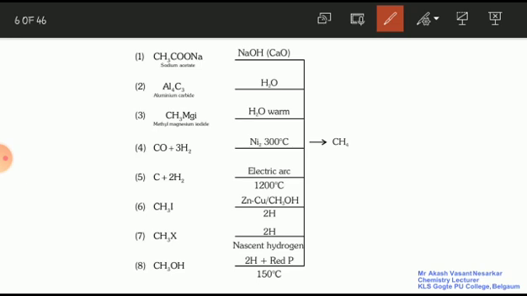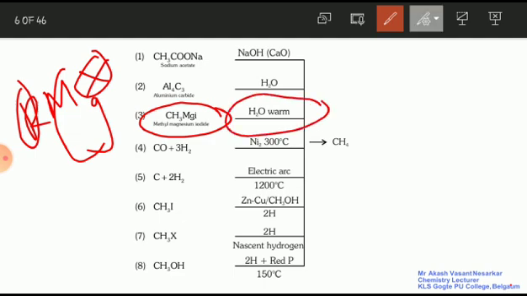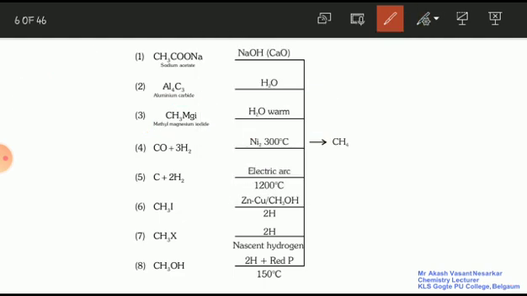Next, methyl magnesium iodide. This is your Grignard reagent, called RMgX. What is a Grignard reagent? A Grignard reagent is an alkyl magnesium halide. R stands for alkyl, Mg stands for magnesium, and X stands for what? Halide. So alkyl magnesium halides are Grignard reagents. When a Grignard reagent reacts with warm water, it gives what? Methane.